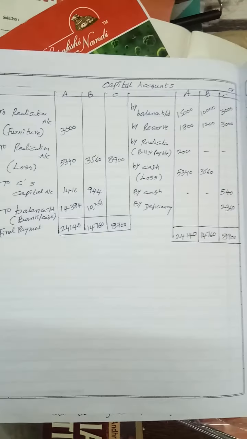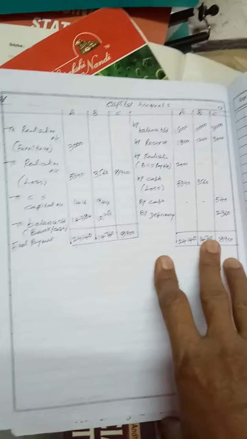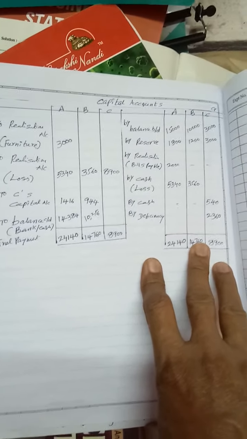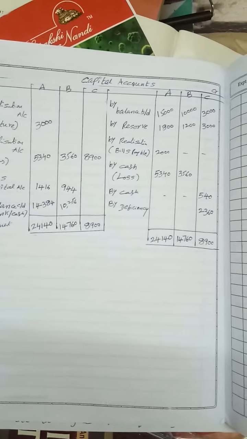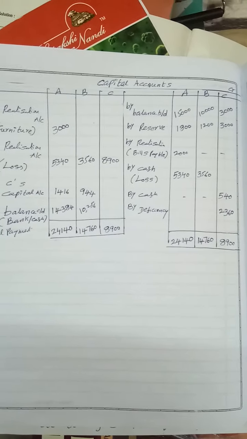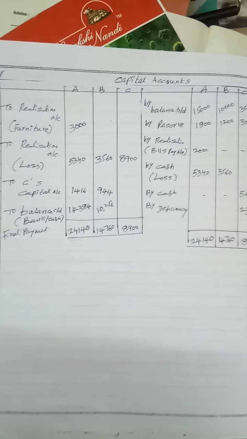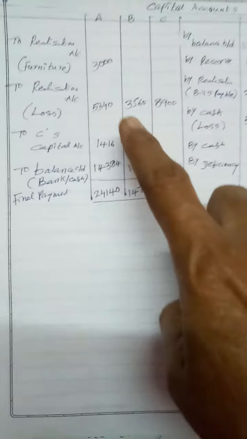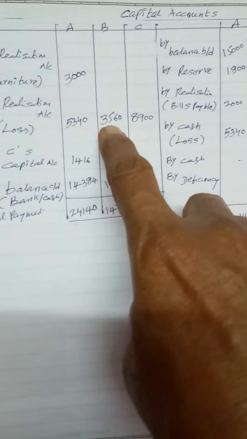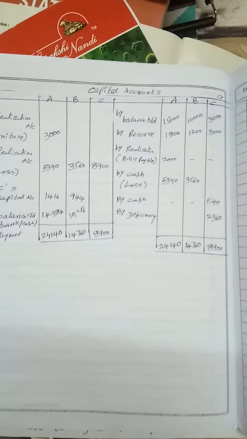After the realization account, we have to prepare the partners' capital accounts. This is the capital of Mr. A 15,000, capital of B 10,000, capital of C 3,000. My dear students, in the realization account we got a loss. If I distribute the loss, this is the share of loss: 5,340, 3,560, 8,900. Here the insolvent partner is Mr. C.